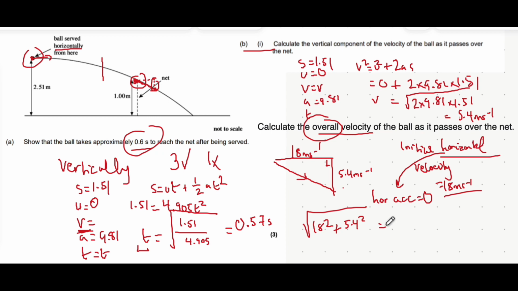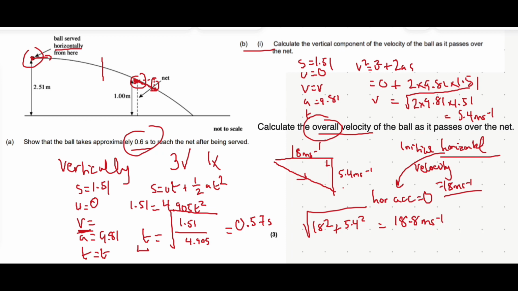I'm just going to quickly do that on my calculator. I'd recommend you use the non-rounded value rather than 5.4. It'll lead to more accuracy. And that gives you 18.8 meters per second. That's everything for this question.